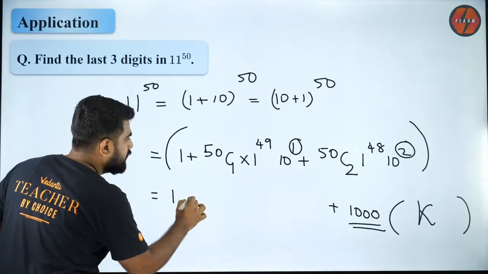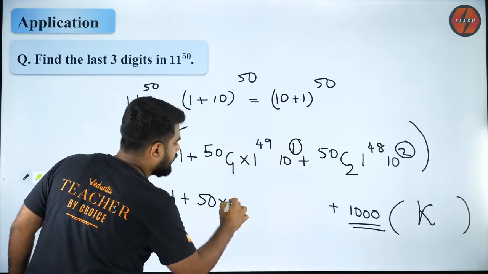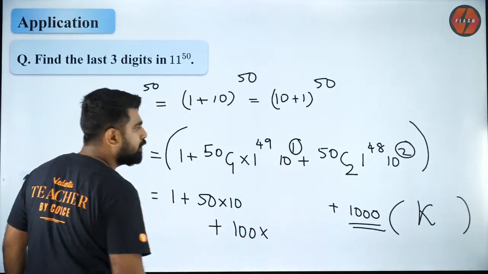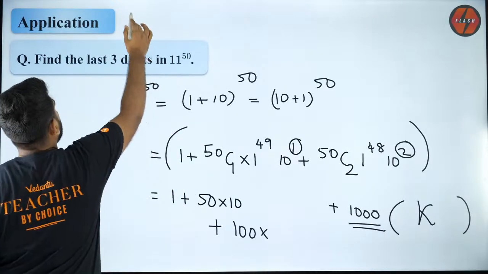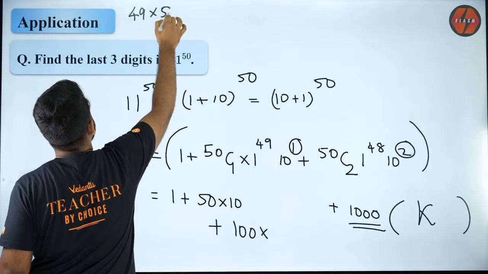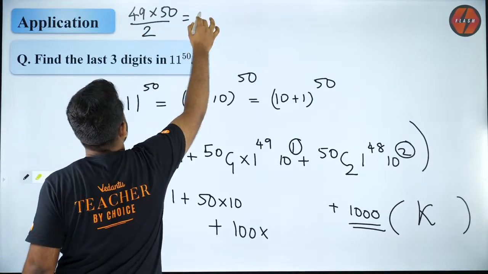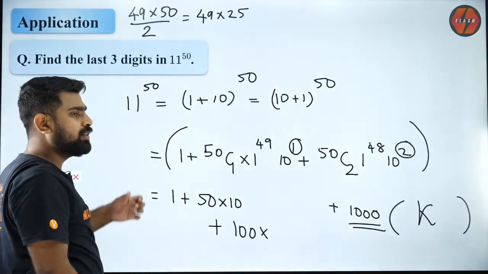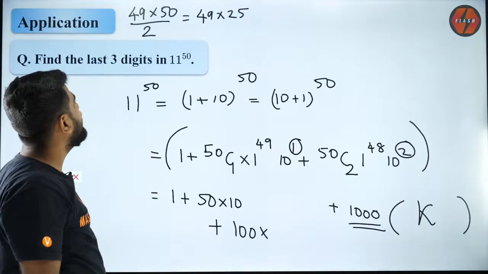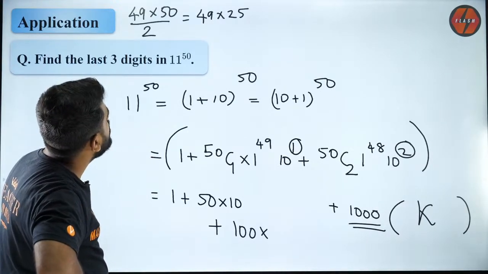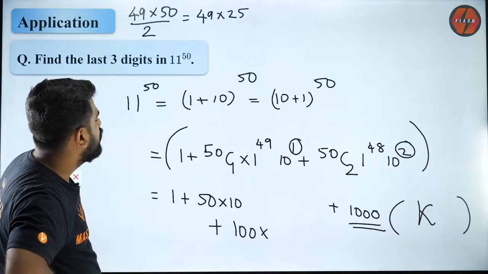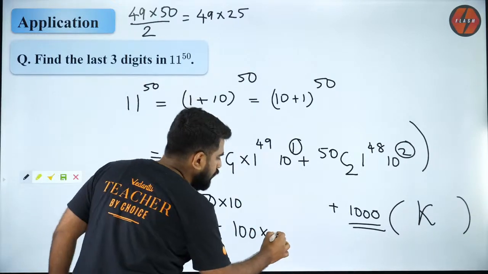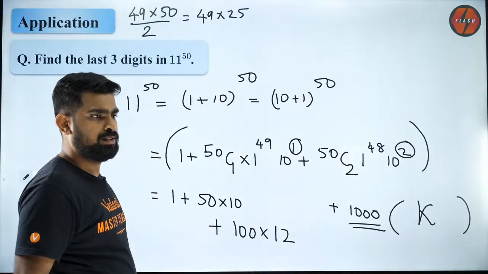What is that? 1 plus 50C1 is 50 into 10 plus 50C2, 100 into 50C2. What is 50C2? So 50C2 will be what? 49 into 50 by 2. So that should be 49 into 25. Can you guys please do that? Everybody? Yes? Any idea? So I think it should be 4,900 by 4, if I'm not wrong. So 4,900 by 4 is 1225.